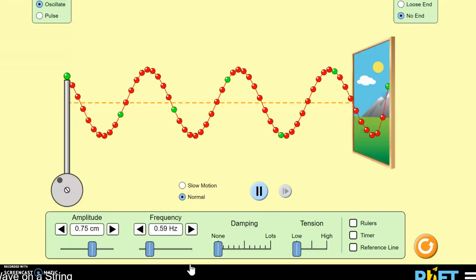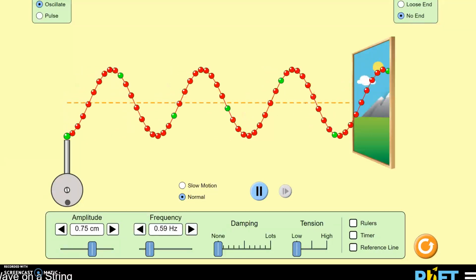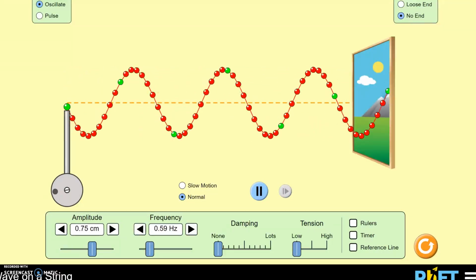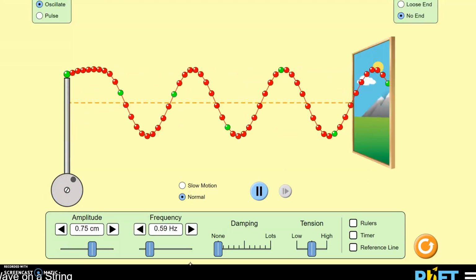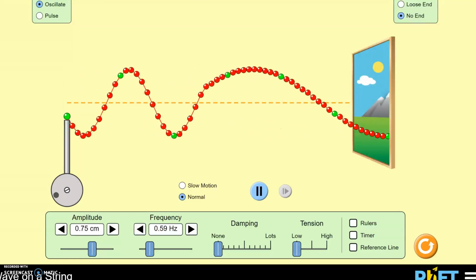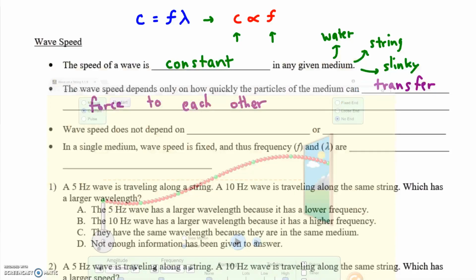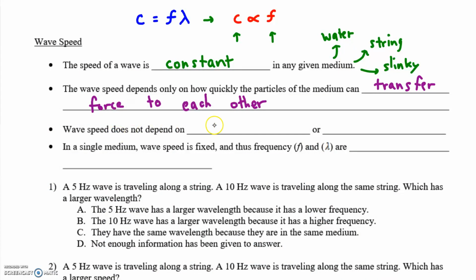So let's watch that. How do I let these particles transfer force more quickly? I increase the tension. I increase how much they're interacting. And look at how fast those waves go. If I suddenly increase the tension, those waves fly along. So wave speed, this is wrong. I need to erase this. This is wrong. Wave speed does not depend on frequency or wavelength.